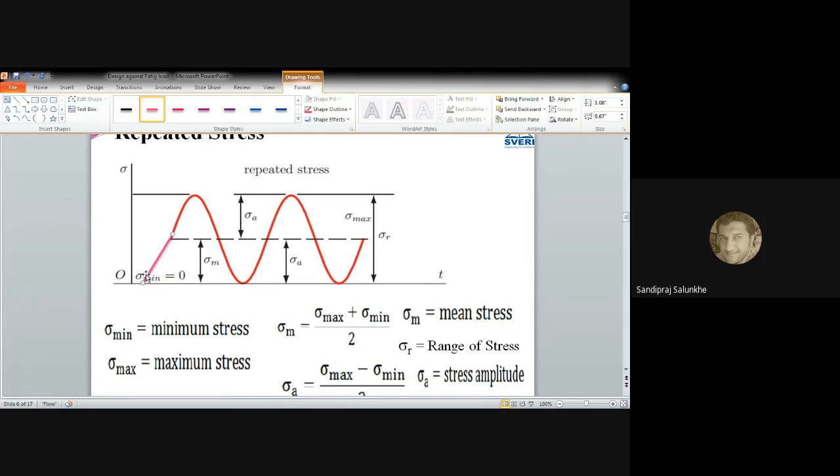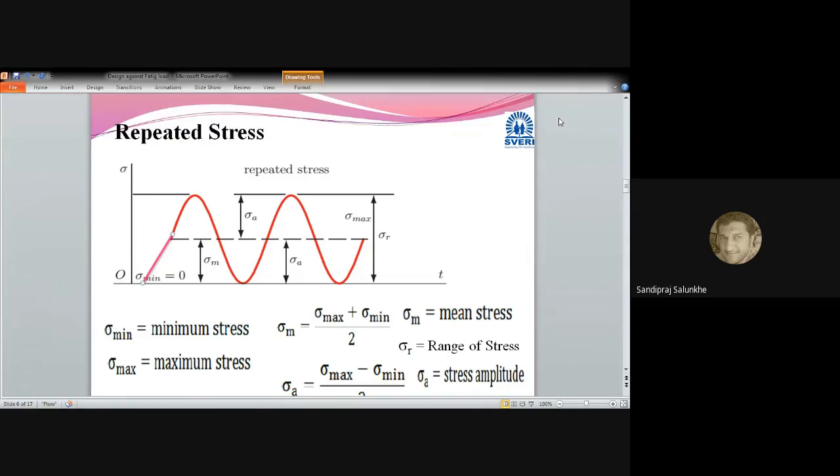That type of stress you call a repetitive type of stress. In this case, it differs from the fluctuating stress only by the condition that it becomes zero. It doesn't mean that it goes to the opposite side. The component has relaxation, that is, zero stress time will be there for that component. So the stress becomes zero and then goes to its maximum value again. It is going to repeat. So it is called repeated stress.